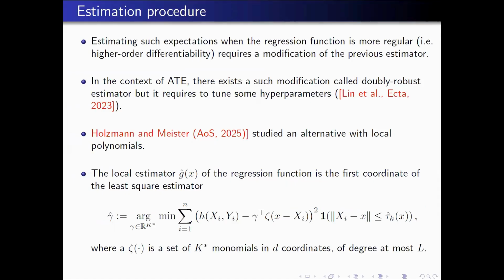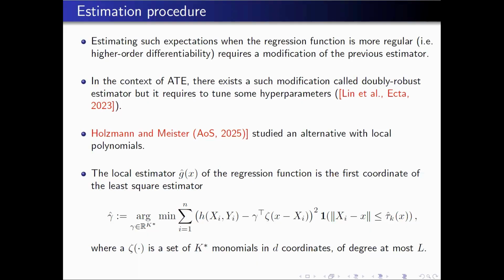What they did, they applied exactly the same idea, but to local polynomials. So you remember that the expectation that I want to estimate is simply the integral of a conditional expectation. For estimating the conditional expectation, as we showed before, you can use the nearest neighbor estimation.